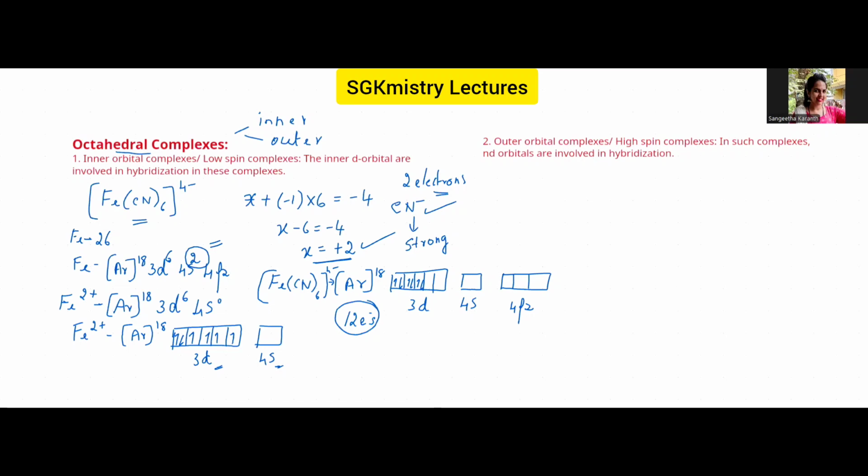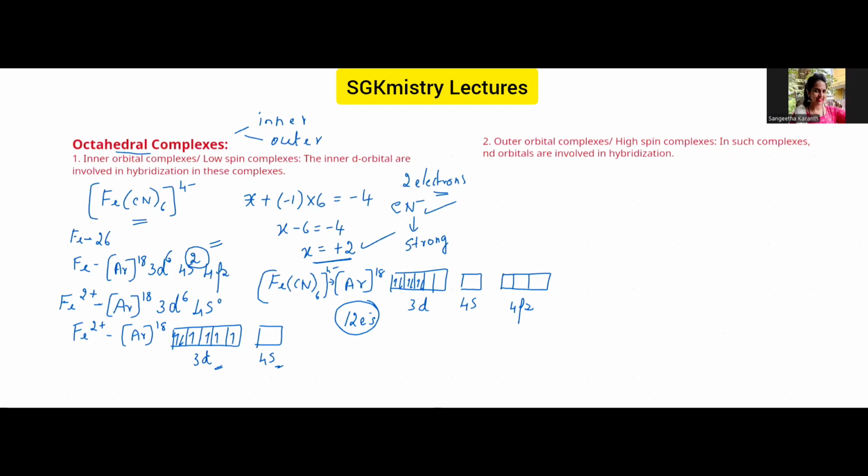The incoming 12 electrons should have 6 orbitals, so that 2 electrons can be filled in each of these orbitals.